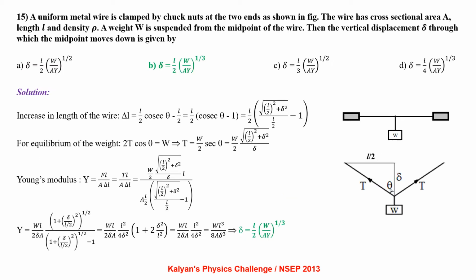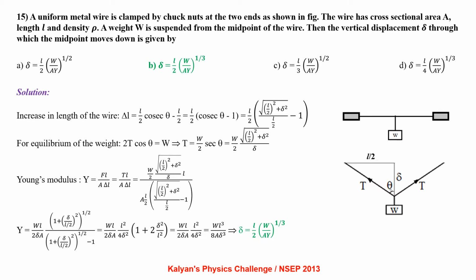A uniform metal wire is clamped by chuck nuts at the two ends as shown in the figure. The wire has a cross-sectional area A, length L and density rho. A weight W is suspended from the midpoint of the wire. Then the vertical displacement delta through which the midpoint moves down is given by the increase in length of the wire, delta L equal to L by 2 cosecant theta minus L by 2. That is L by 2 of (cosecant theta minus 1), which can be written as L by 2 times (root of (L by 2) whole square plus delta square, by L by 2, minus 1).